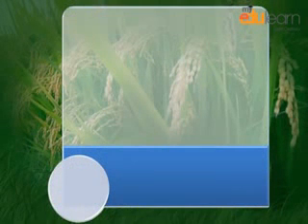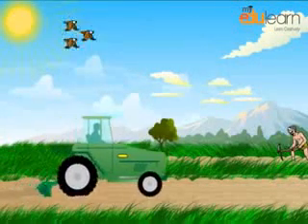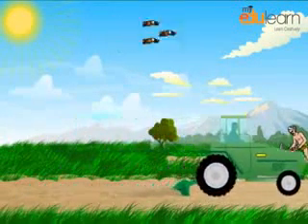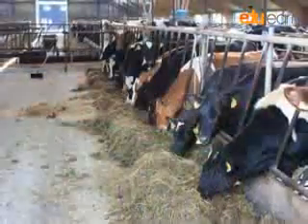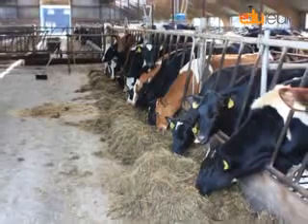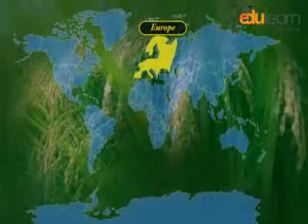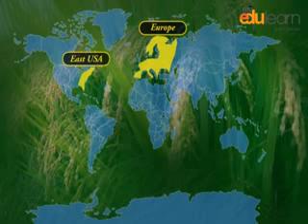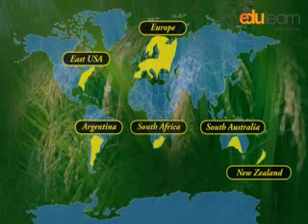Mixed farming. In mixed farming, the land is used for growing food and fodder crops, and rearing livestock. It is practiced in Europe, Eastern USA, Argentina, Southeast Australia, New Zealand, and South Africa.